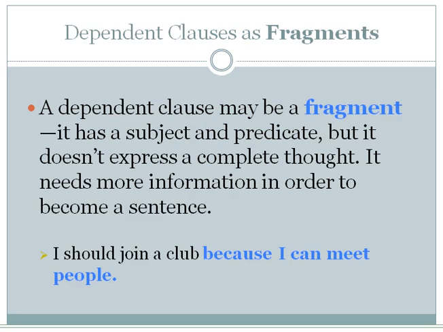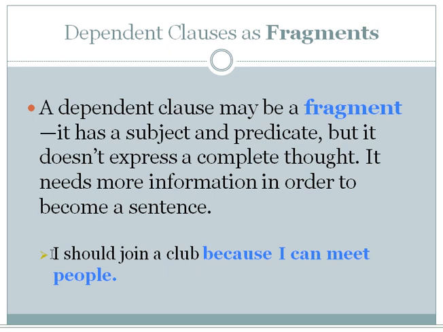We also have dependent clauses as fragments. A dependent clause may be a fragment. It does have a subject and a predicate, but it does not express a complete thought. It needs more information in order to become a sentence. For example, the fragment that we had earlier, because I can meet people, if we add more information in front of it, I should join a club, then it becomes a complete sentence.